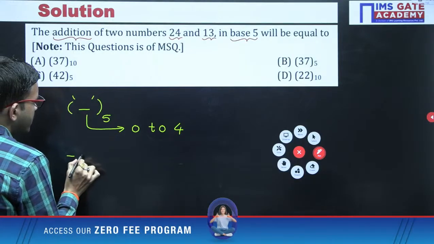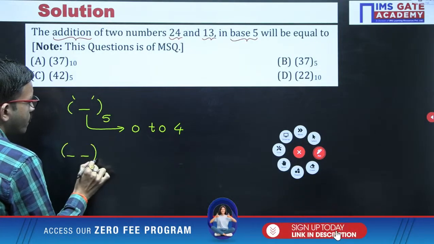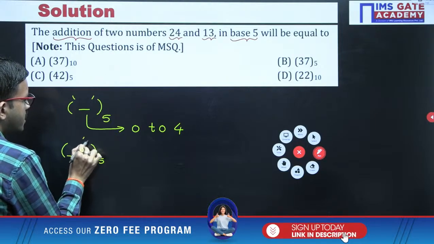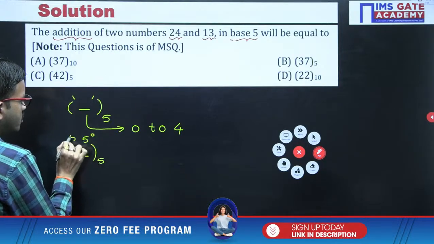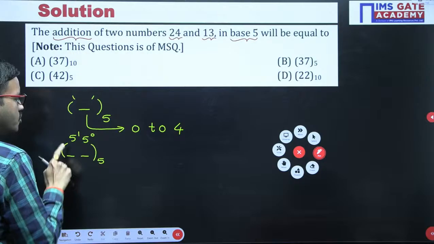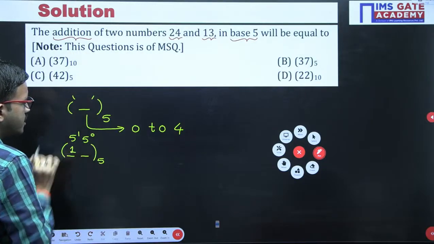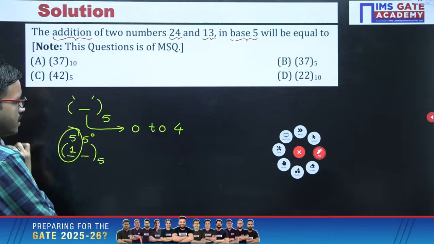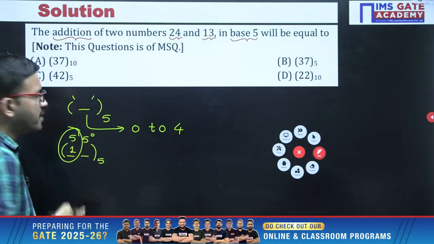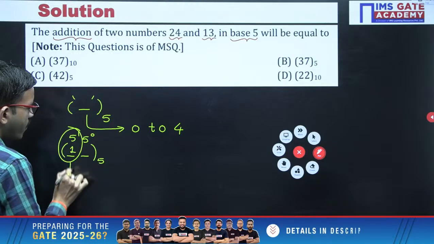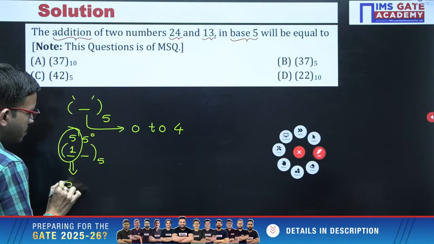So in base 5 number system, when you have two digits, the corresponding positional weights are 5 power 0, 5 power 1. Whenever you require one more additional digit, we always represent the carry as 1, but the equivalent value of that particular carry is nothing but the base of the number system. 5 power 1 into 1, that is nothing but 5.